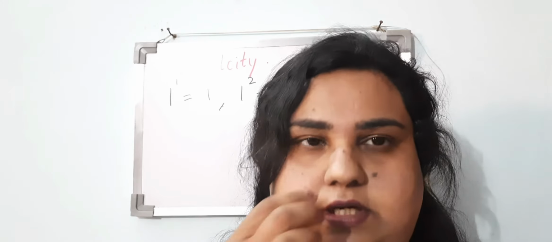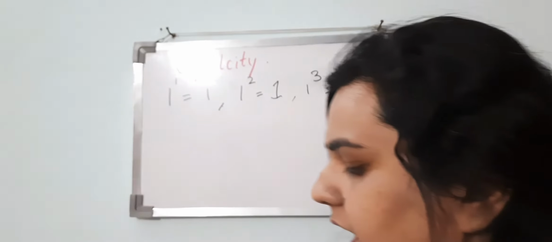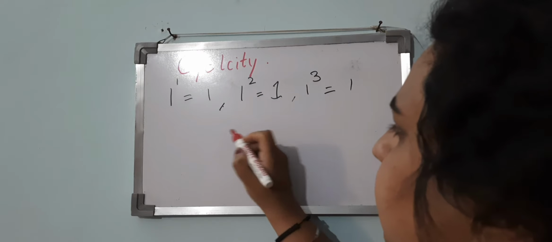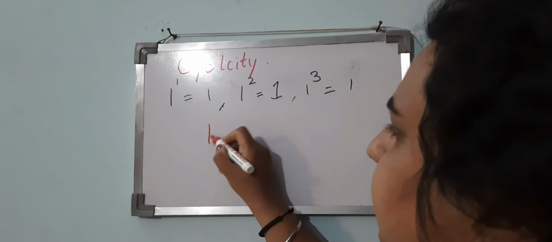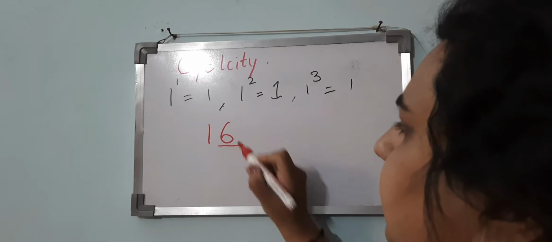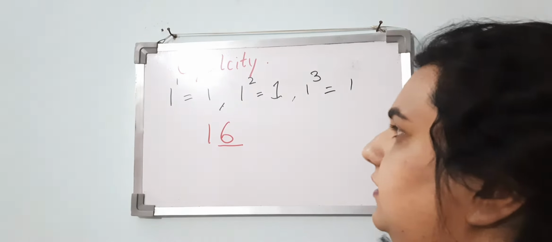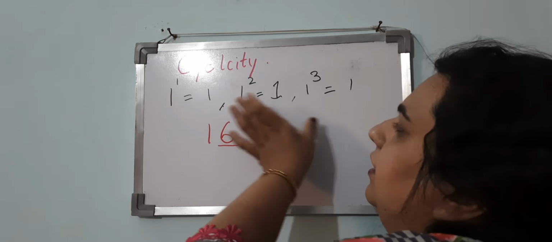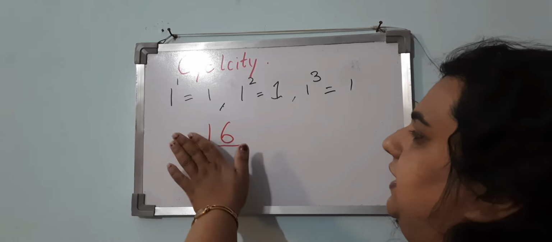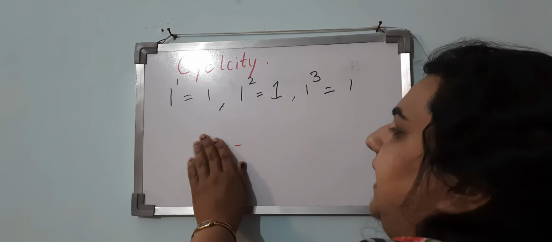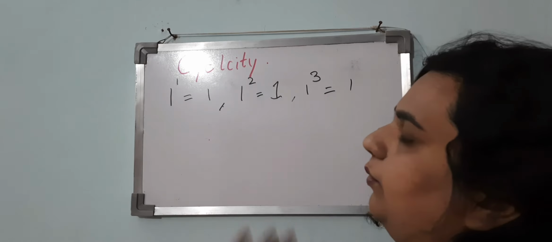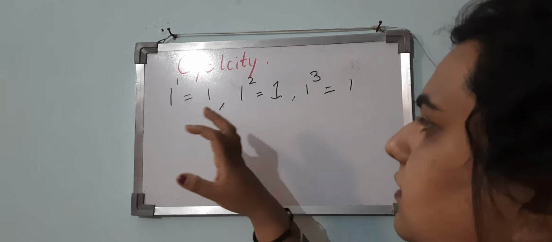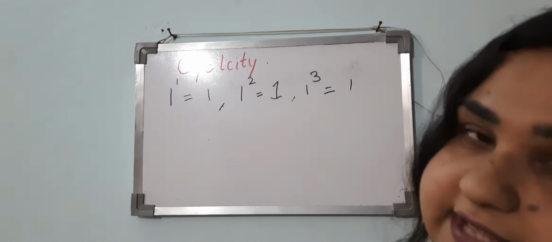What is unit digit? Unit digit is a digit which comes at the units place of a number. Like if I say 16 is a number, then 6 is its unit digit. Now, the concept of unit digit is based on the concept of cyclicity. What is cyclicity? Cyclicity is a concept where we say after how much time the number repeats itself.